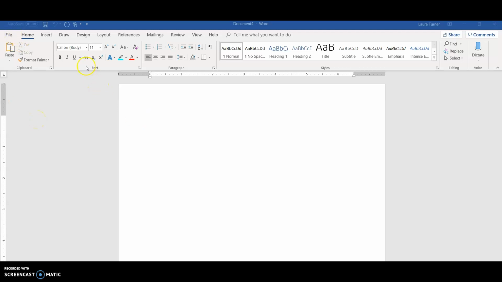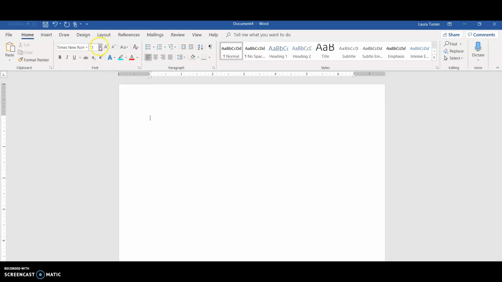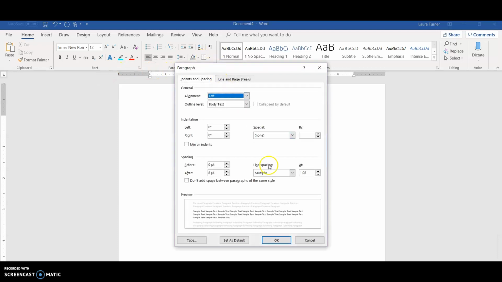So first things first, as you can see, it starts out with Calibri Body as your font, which is not at all what we want. We want Times New Roman. So we're going to change to Times New Roman, size 12, and then we are going to change our paragraph style. Right now it's on multiple. We want double, no spaces between our paragraphs, and click OK.